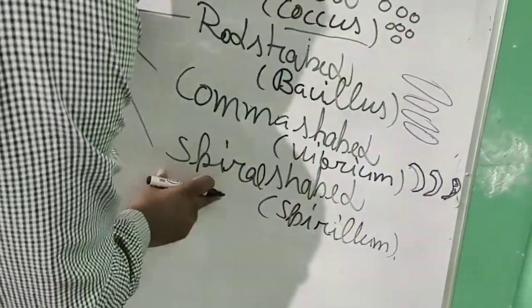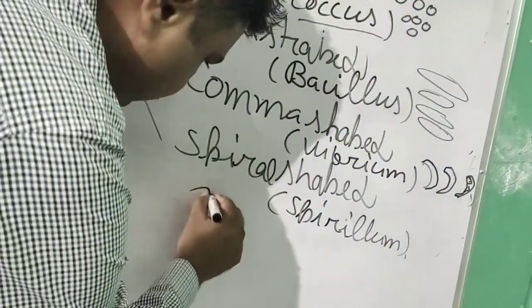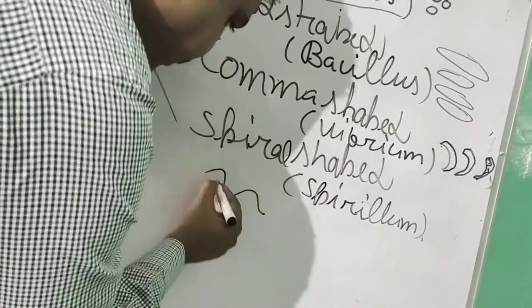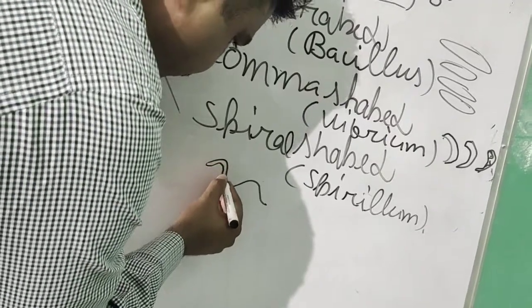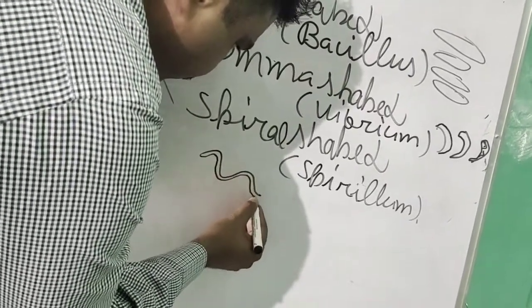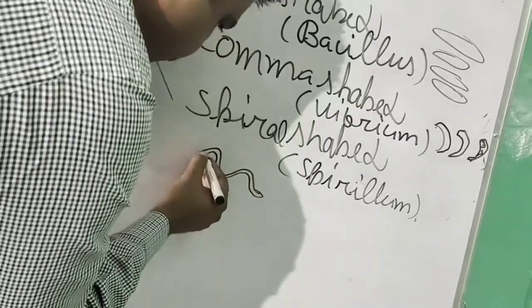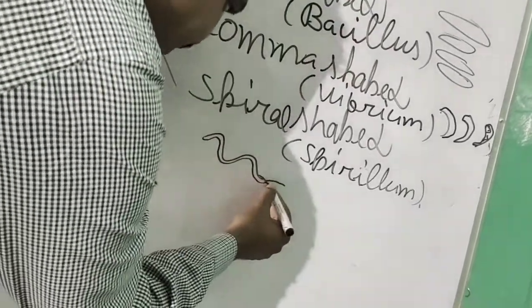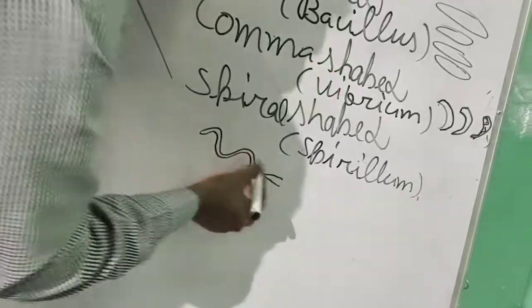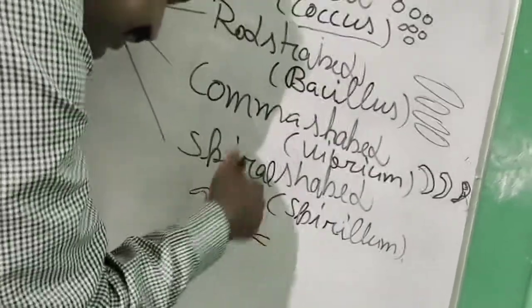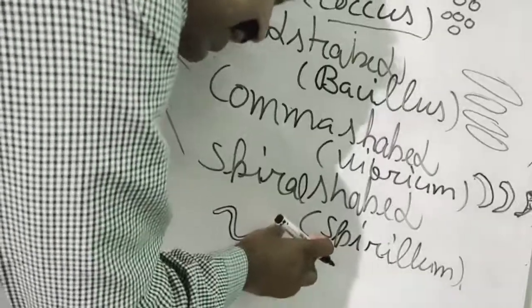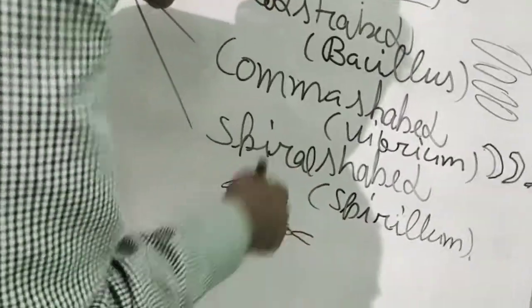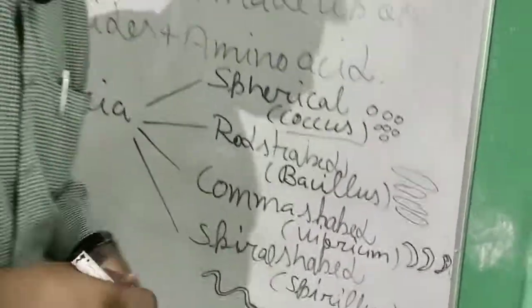Spiral-shaped means they have a spiral shape, like this type of structure. And they also have flagella. Flagella help them in movement, and this type of bacteria is known as spirillum.